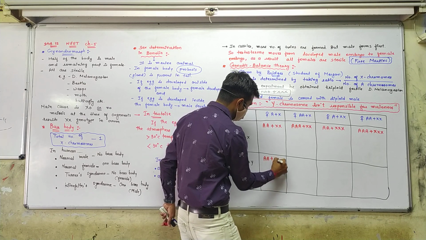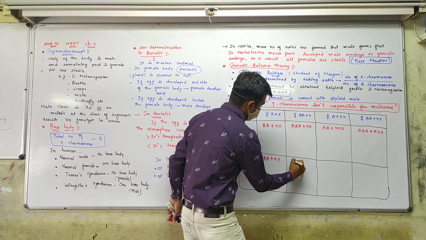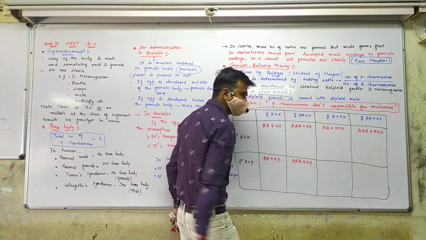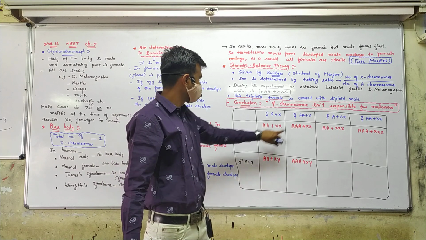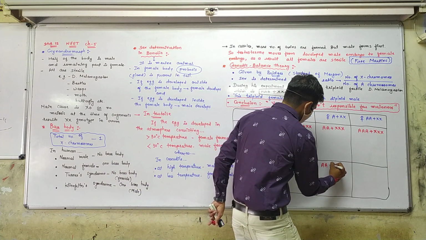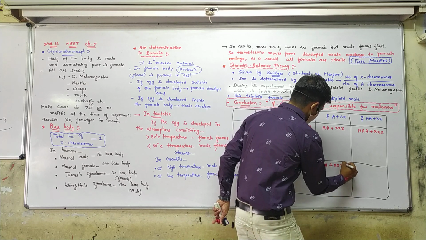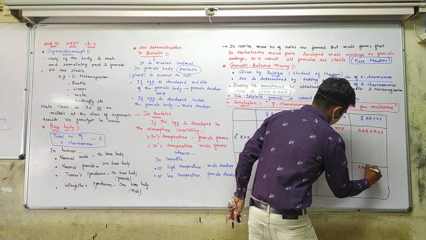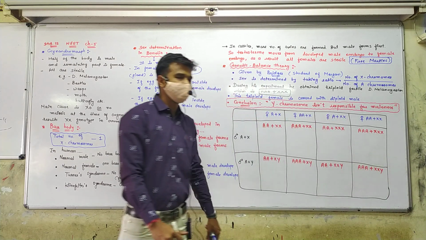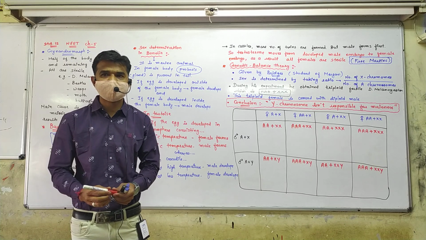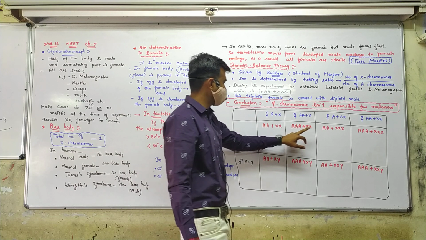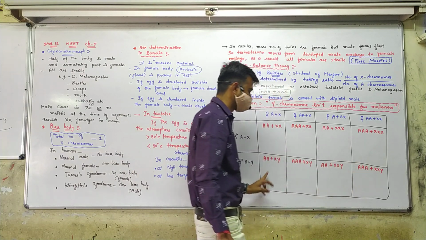Double A plus XY, triple A plus XY, double A plus double XY, and triple A plus double XY. So all this red color indicates zygotes.